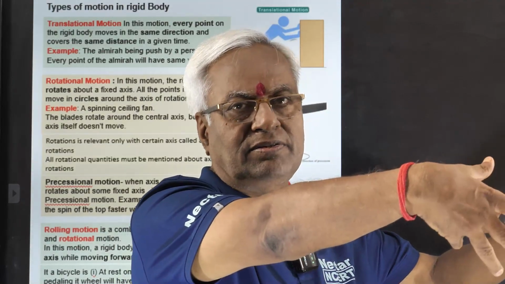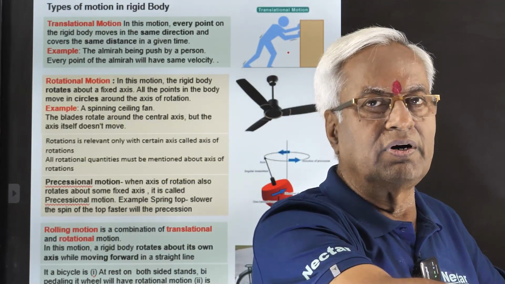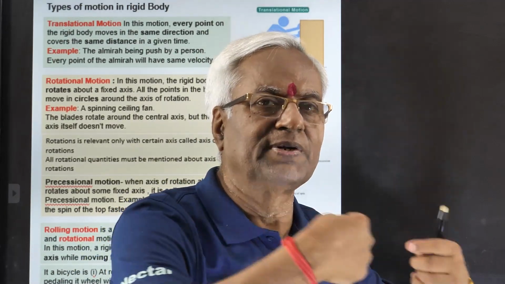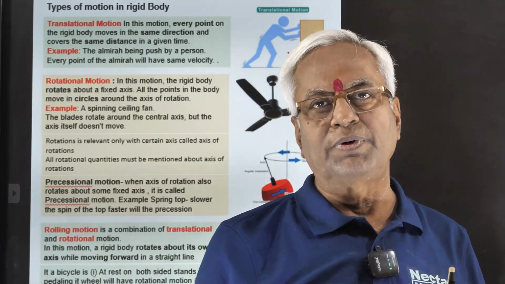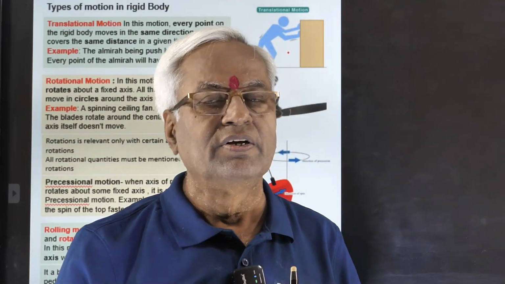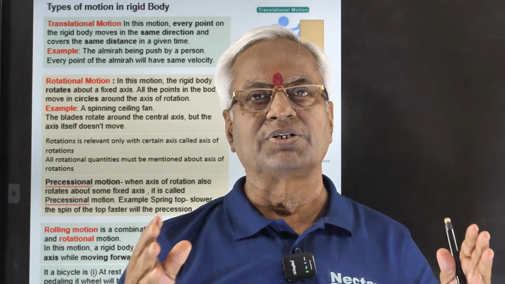You leave the brake, you make them free. Now push the cycle forward. What will happen? The wheels will start rotating also, and the whole process will now be termed as rolling. Rolling is a combination of translatory motion and rotational motion.